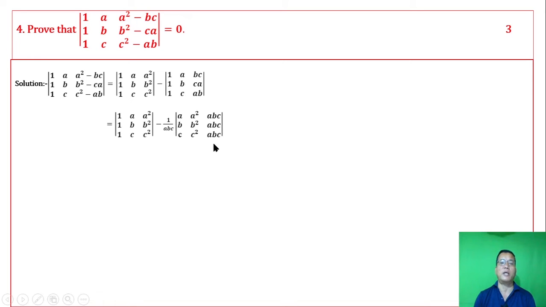Using the equivalence, we multiply and divide: 1 by A into 1 by B into 1 by C, that is 1 by ABC. Next, in the last determinant, taking ABC out from the third column, we get this. First column remains unchanged, second column remains unchanged, and the third column is all 1s.